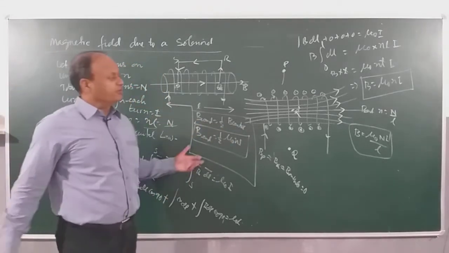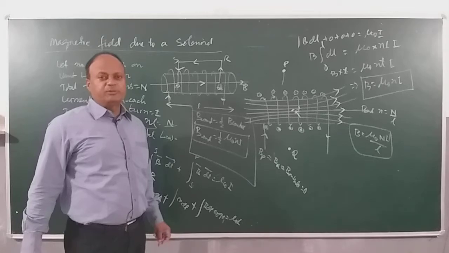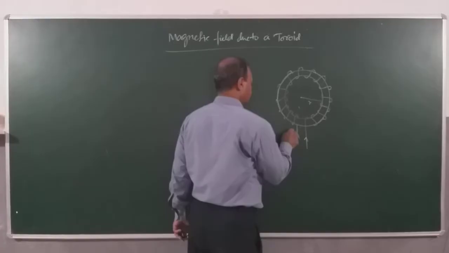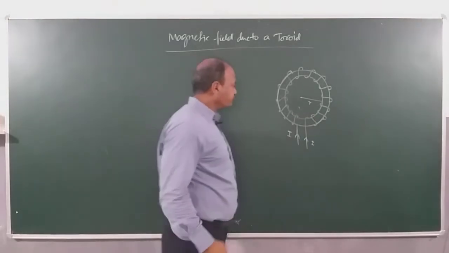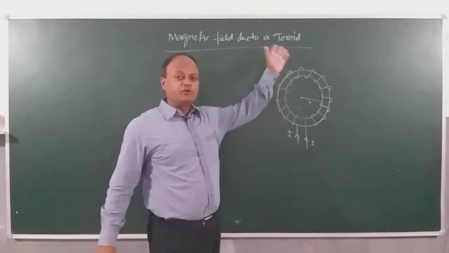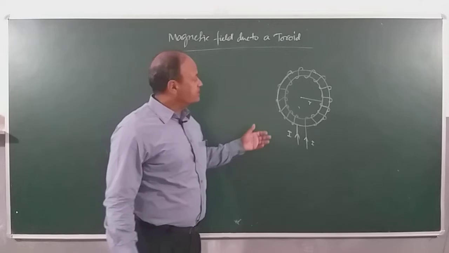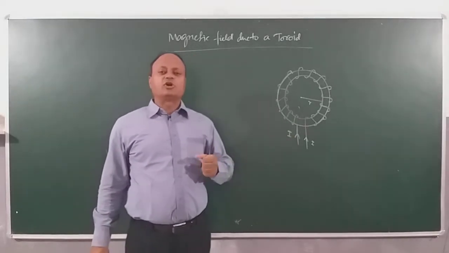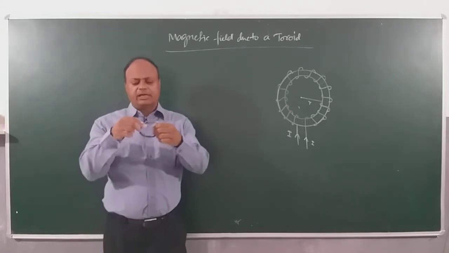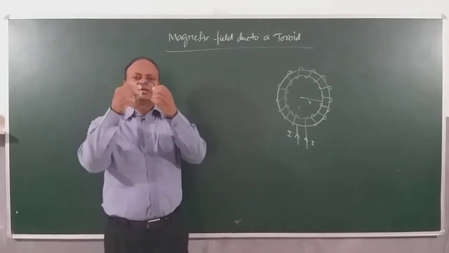Okay. So, children, we discussed the magnetic field of a solenoid. We will now be discussing the toroid. Alright, children. We are going to discuss the magnetic field of a toroid. The word toroid comes from the Greek word torus. Torus means a ring. A ring is something like this. This is magnified to a ring.